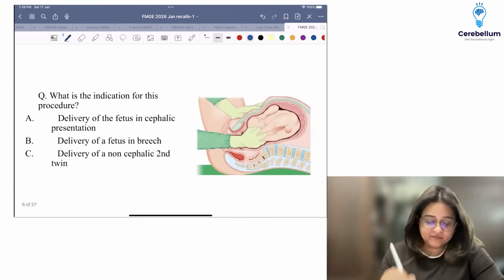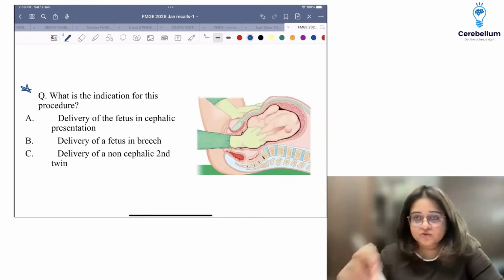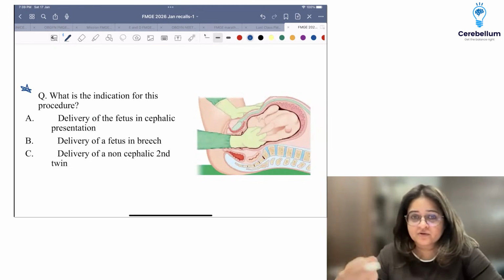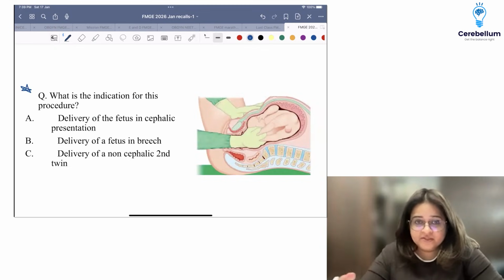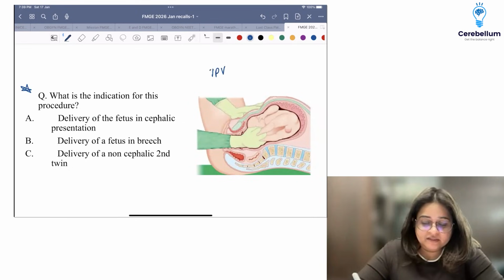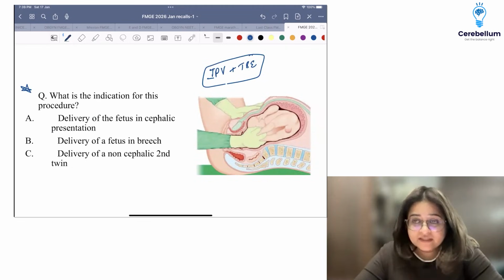Okay. Now, this was an important question, so I'll just spend 2 minutes. This has been discussed in the classes when I discuss management of twin pregnancy. I always show this image. And I always ask, what is this? This maneuver is called internal podalic version plus total breech extraction.